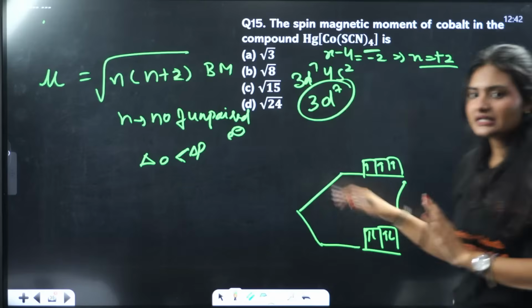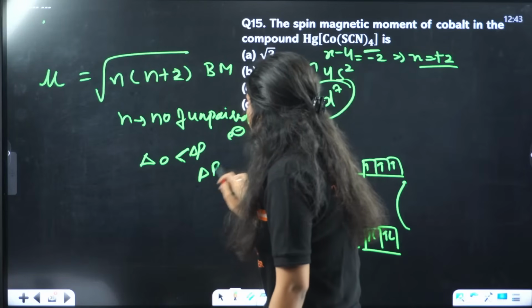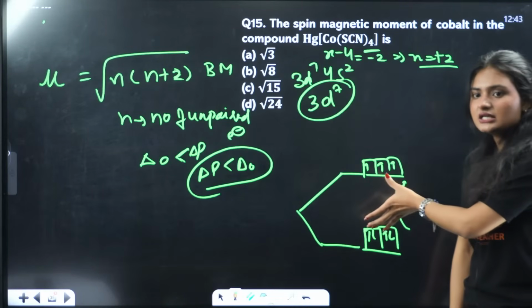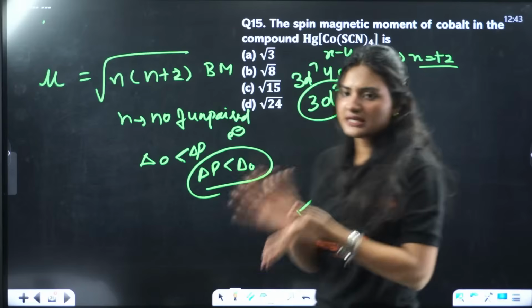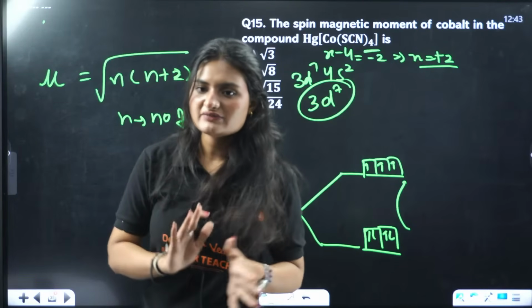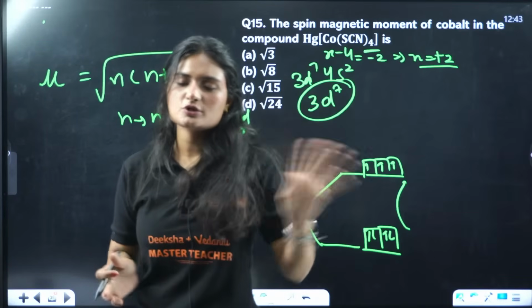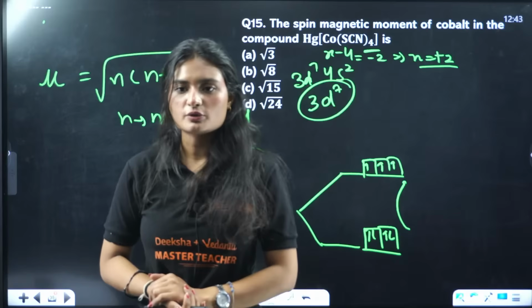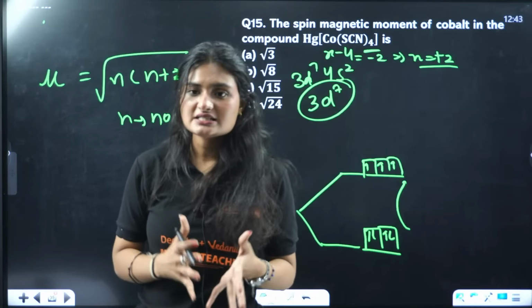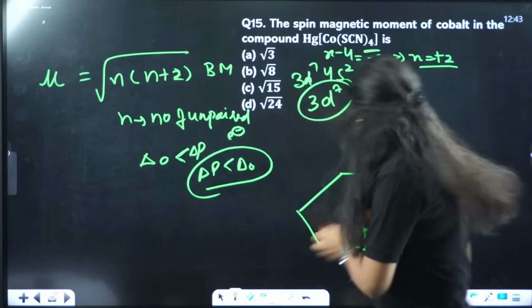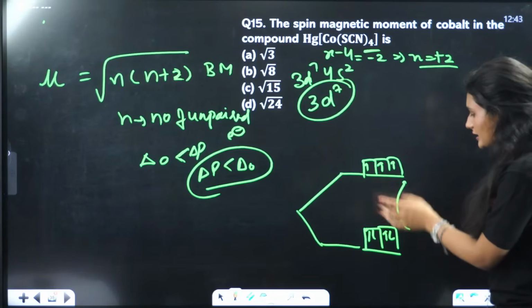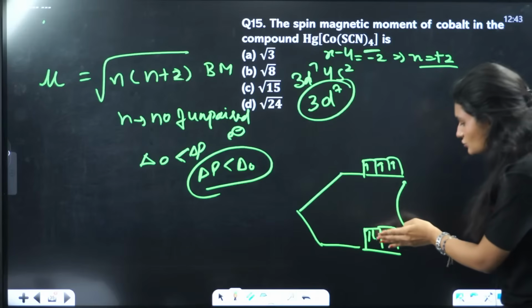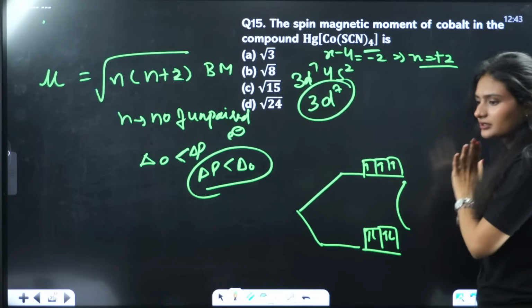But if your pairing energy is less than the crystal field splitting energy, then pairing will happen. Whichever energy is less, that process will happen. If splitting energy is less, the electron will jump to the higher orbital, and if pairing energy is less, the electron will get paired. For tetrahedral, this energy is much less, so electrons rather jump than get paired.